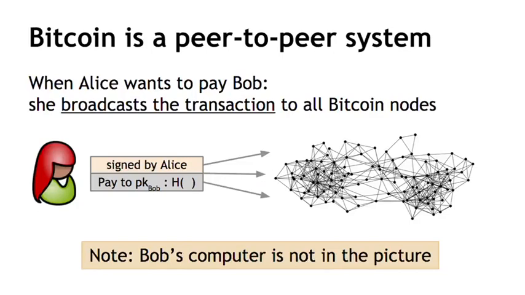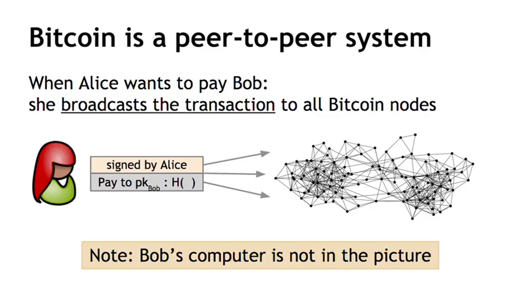So what I mean when I say that Bitcoin is a peer-to-peer system is that when Alice wants to pay Bob, she's going to broadcast a transaction to all of the Bitcoin nodes that comprise the peer-to-peer network. And you can see here the structure of the transaction. This is similar to Goofy Coin that we saw in the first lecture. A transaction is going to have Alice's signature, which the other nodes need in order to know that it really in fact came from Alice. It's going to have Bob's public key, which also acts as his address at which he wants to receive Bitcoins.